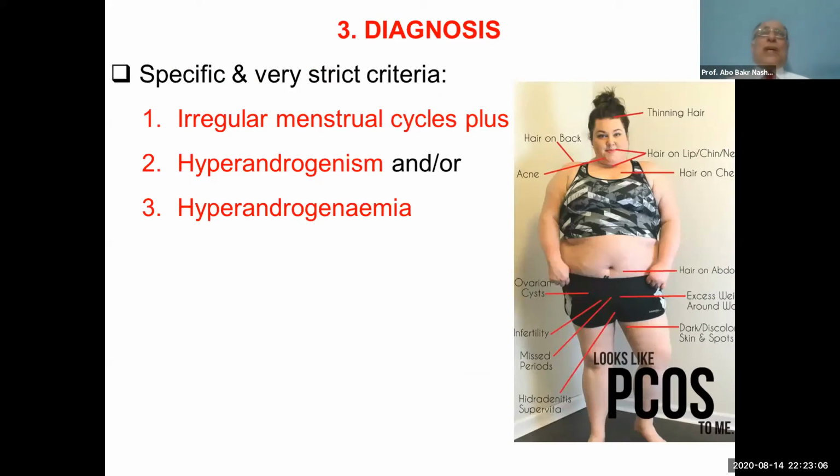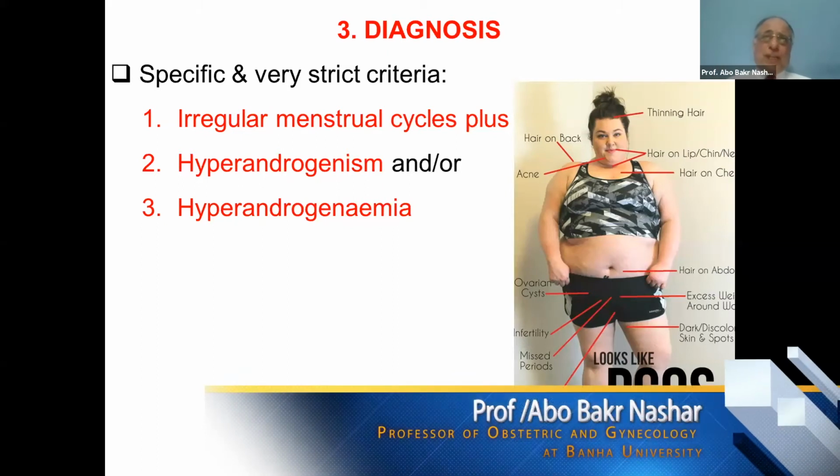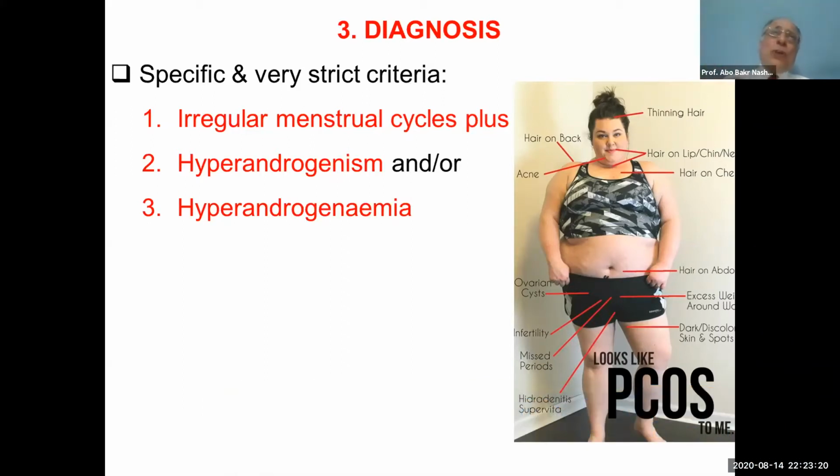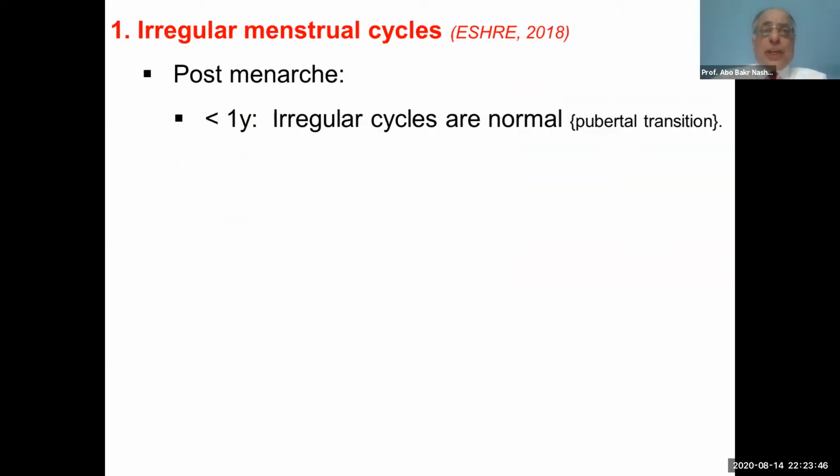It was discussed how to diagnose adult polycystic ovary syndrome, but the criteria for diagnosis in adolescents are quite different and should be specific and very strict. We will base this on the latest ESHRE guidelines of 2018. We should have irregular menstrual cycles plus hyperandrogenism and/or hyperandrogenemia. The definition of each one is strict, and we will see what the definition of each criterion is.